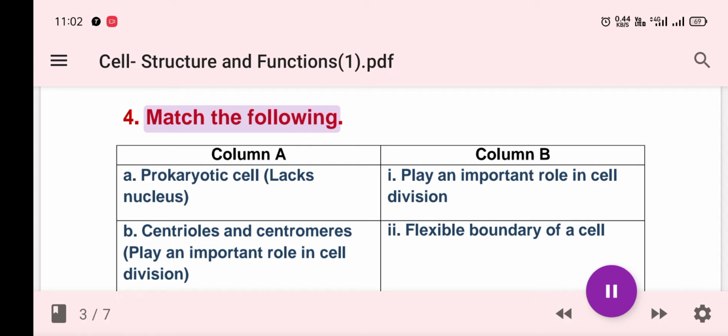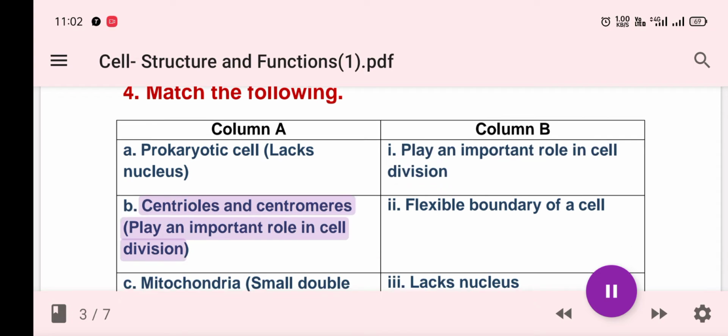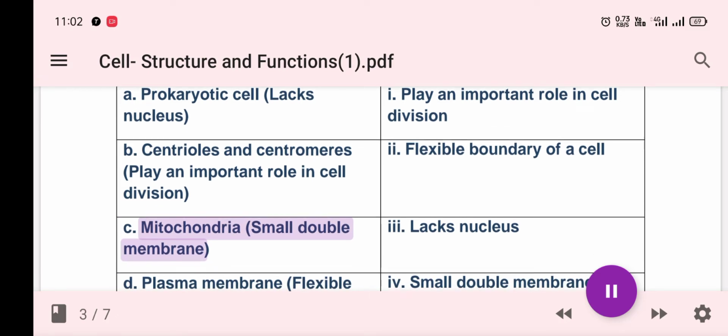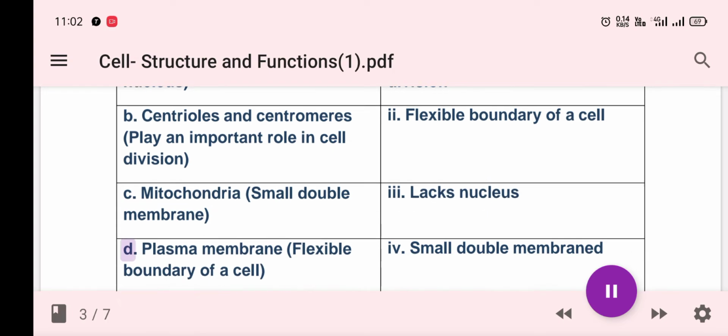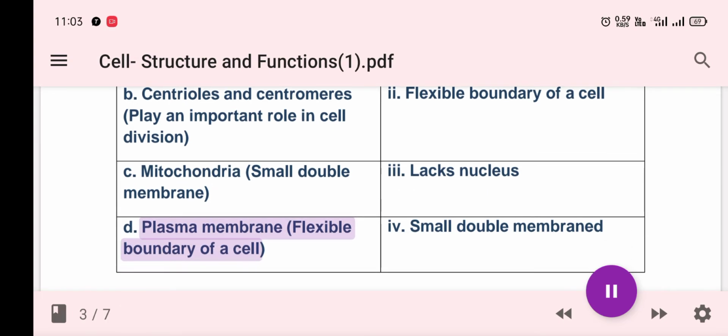4. Match the following. Column A and Column B. A. Prokaryotic cell: lacks nucleus. B. Centrioles and centromeres: play an important role in cell division. C. Mitochondria: small double membraned. D. Plasma membrane: flexible boundary of a cell.